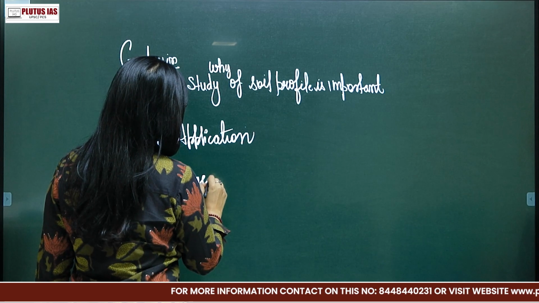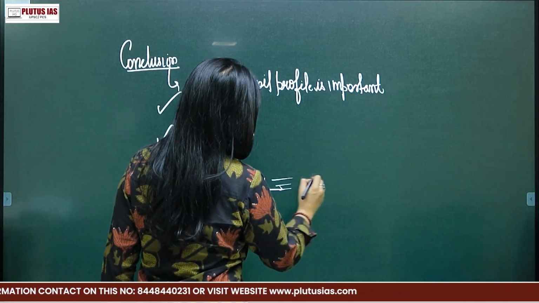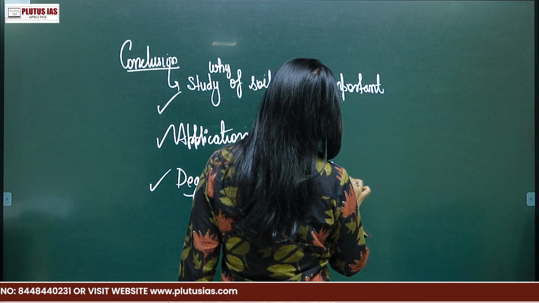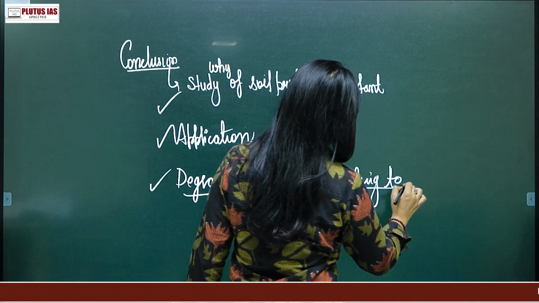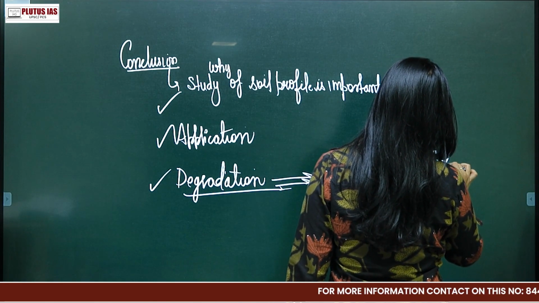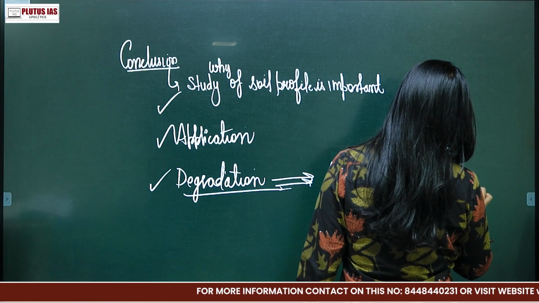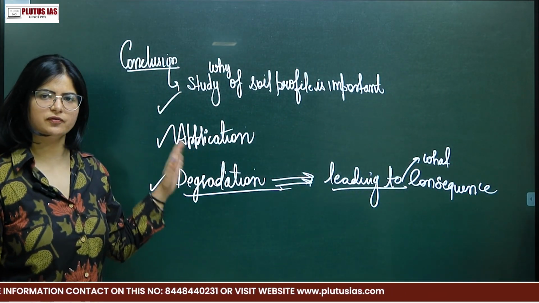Degradation, like degradation of the soil profile, what is it leading to? This has to be in 2 lines only. Leading to what consequence? This is how you can summarize the soil profile.